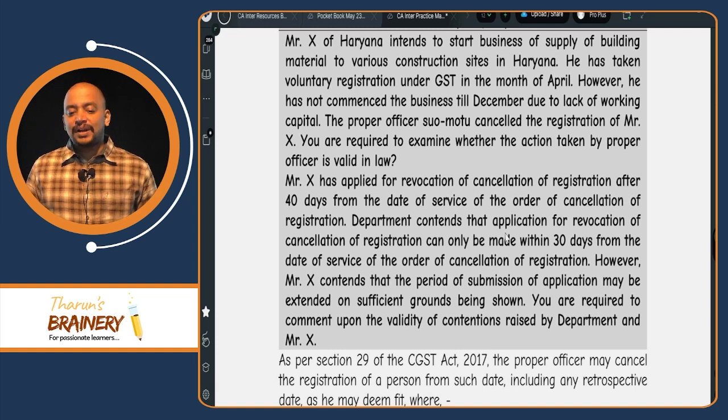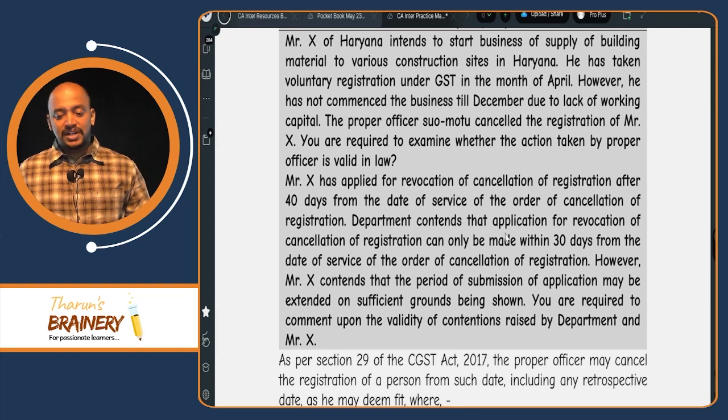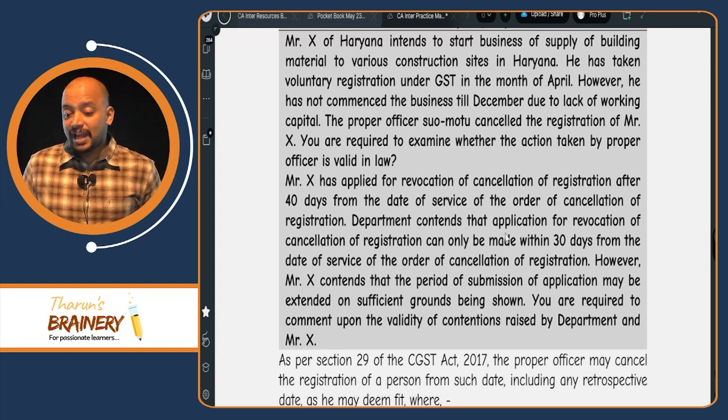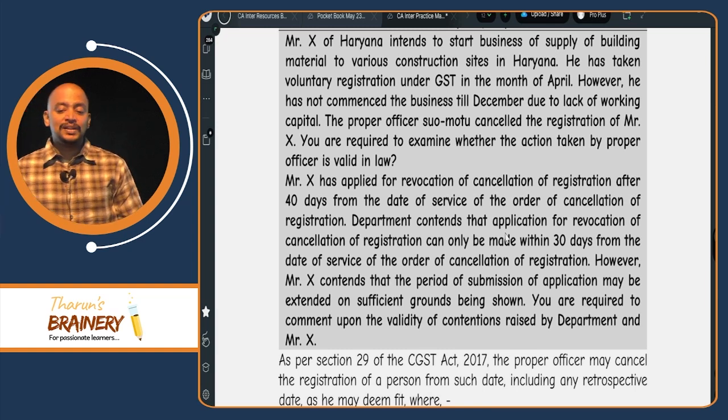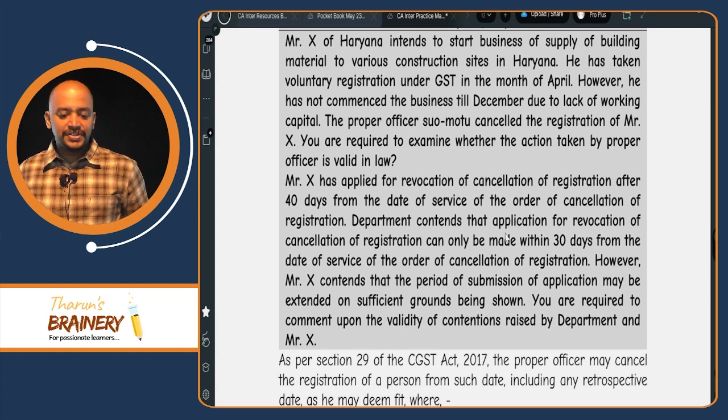Now, Mr. X has applied for revocation of cancellation after 40 days from the date of service of the order of cancellation. The department contends that an application for revocation can only be made within 30 days from the date of service of the order of cancellation of registration. However, X contends that the period of submission of application may be extended. You are required to comment.